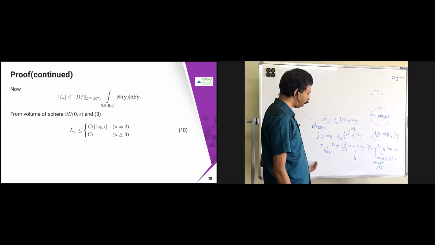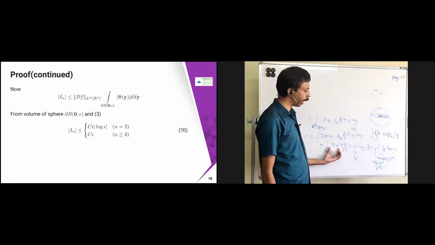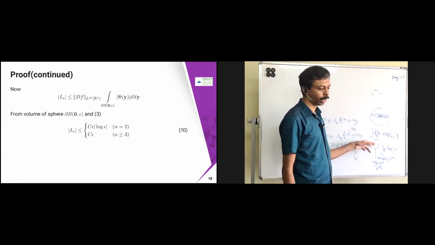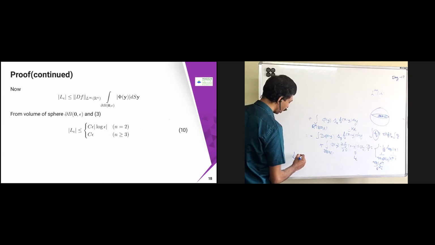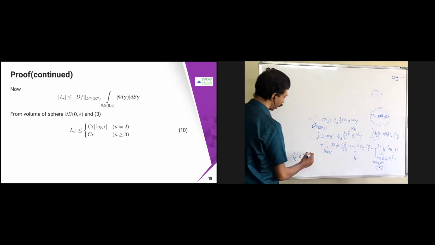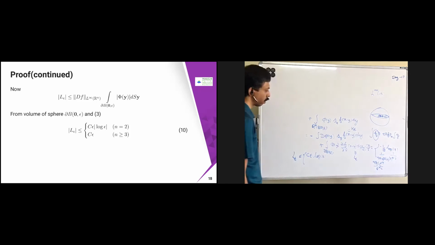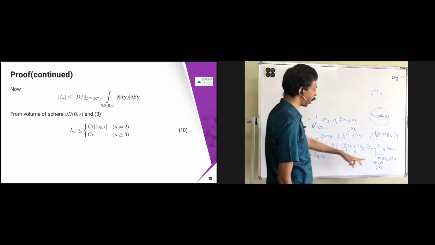If I take this out, I will get only Φ(y). So once again I use the same kind of settings: take the supremum and do that. You will get a similar thing: L_ε is less than or equal to C times ε times log ε. Similarly, this is going to become like Cε. Same kind of setup here.